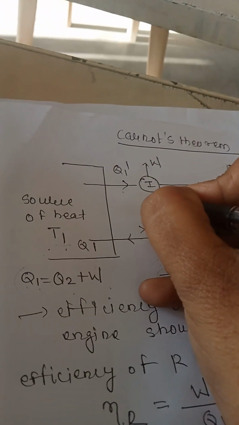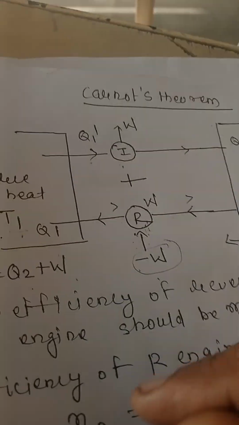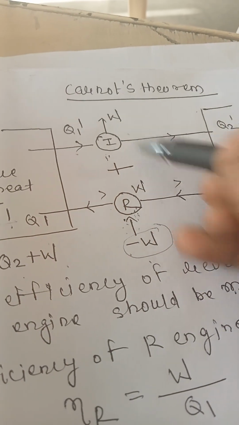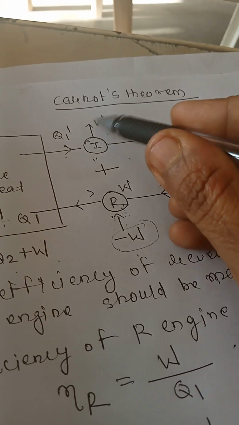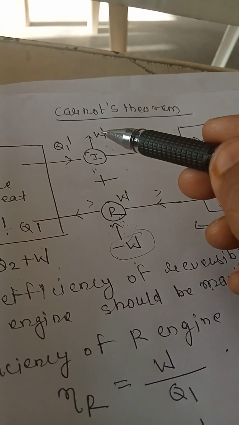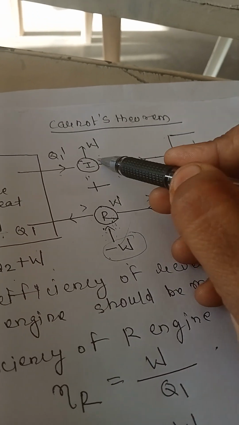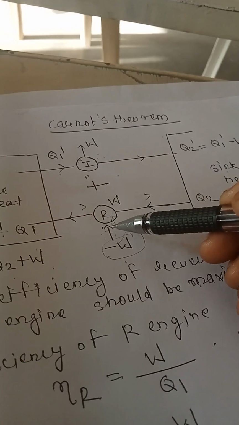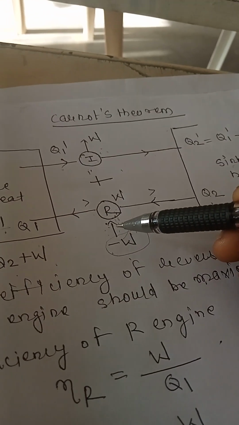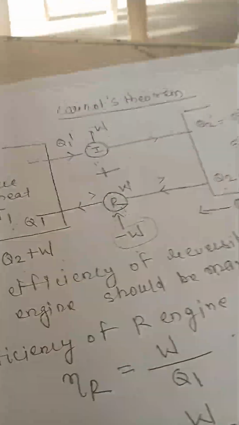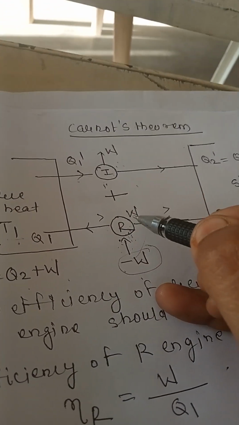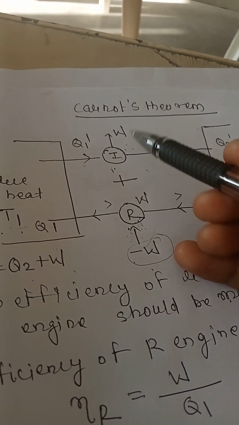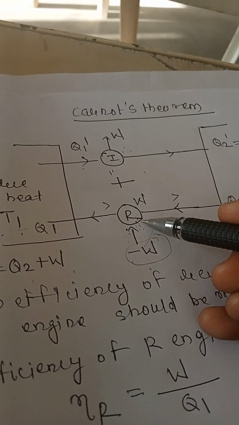How? We will just join these two machines, I plus R. By coupling the engine I and the engine R, we obtain a self-acting machine.